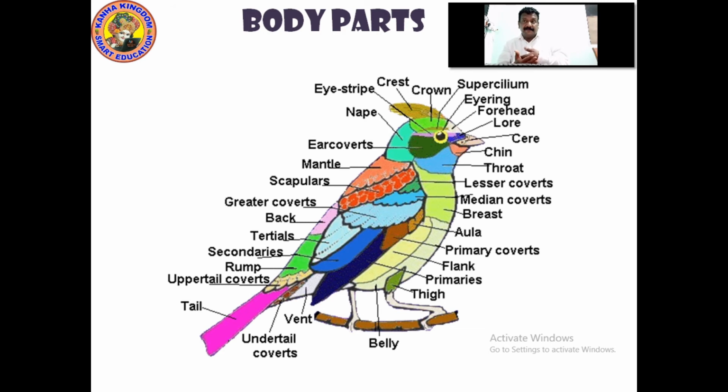Upper tail, lower tail, under tail. In the tail itself, it has three things. It has tails, secondaries, rumps, under tail. So it has many things. That's how God has created them. When you look at them, you can see the minute things in them. When it has been studied, there are so many things in the bird which allow them to fly. That's why they are birds. Yes, these are the body parts. Please write this down. Give me 5 seconds.